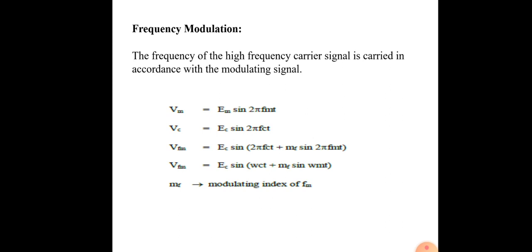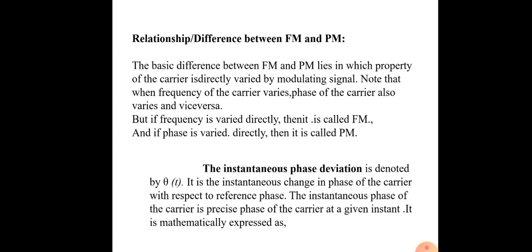The FM signal will be as follows: Ec sin of 2 pi fc t plus mf of sin 2 pi fm t. Here mf is the modulation index. Further it is simplified by the following. So mf is the modulation index of FM.